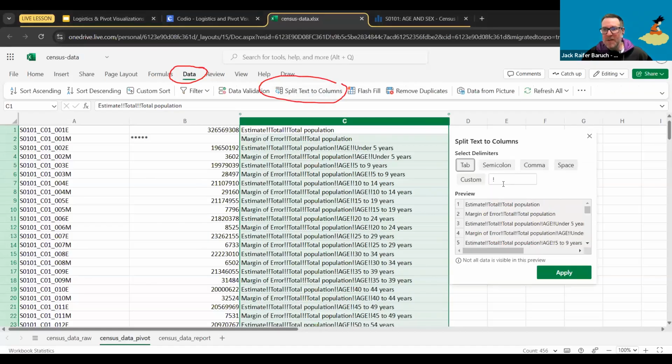Now, what you're going to see on this one, when you open it up, it should look like this initially. If you're using the online version, you should get space as the default. So you're going to click on space to unselect it, and you're going to click on custom to select it. And inside the white space, you're going to add an exclamation point. And here you have a little bit of a preview of how this is going to look. So it's going to split things up, and you're going to get estimate, then an empty column, then total, empty column, total population, empty column, and then age, then an empty column, and then the actual age range. That's it. That's all that's going to happen.